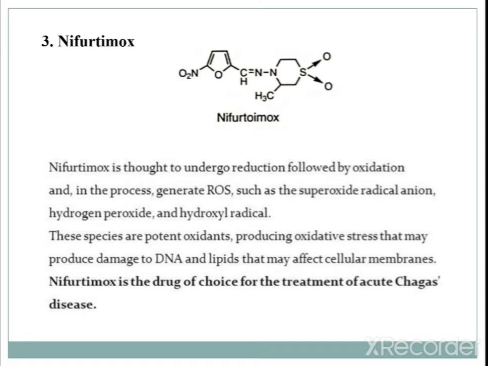Nifurtimox is thought to undergo reduction followed by oxidation. Now, how does nifurtimox act? Initially reduction occurs and then oxidation, and in this process they generate ROS, reactive oxygen species, such as the superoxide radical anion, hydrogen peroxide and hydroxyl radicals.